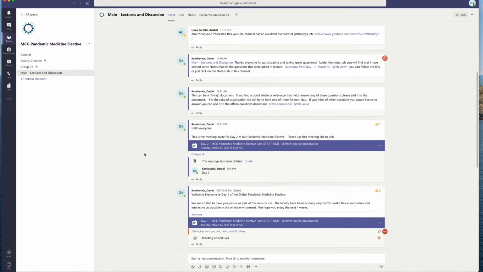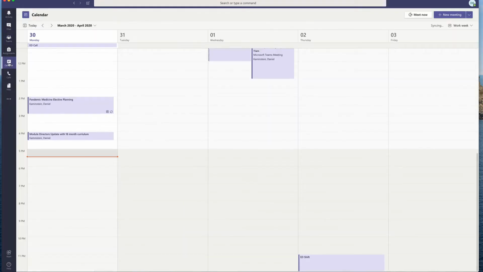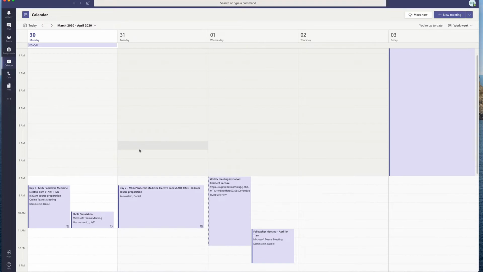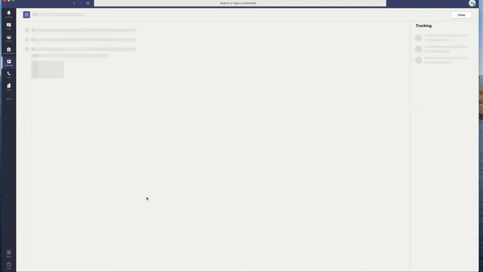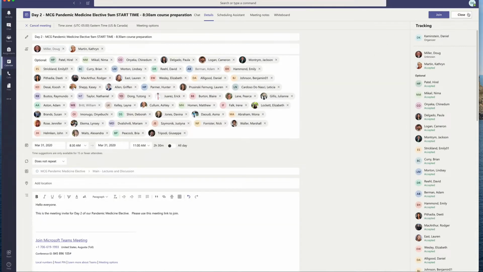If you want to get fancy, the other way to make sure you're joining the correct meeting is to go to calendar. We're going to go to calendar here, and scroll up, and we can see that the correct way to join the meeting would be to click here on day two. If you clicked here, you'd join today's meeting. You want to click on the invite that correlates with the day you're on. So if it's Tuesday, March 31st, click here on day two, and you can click join, and you can join the meeting.